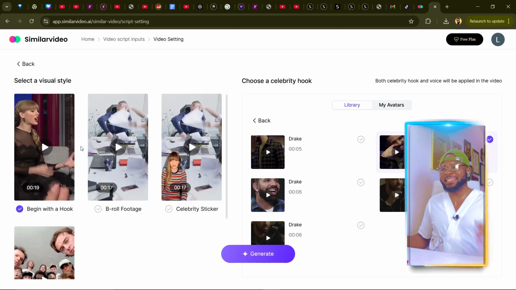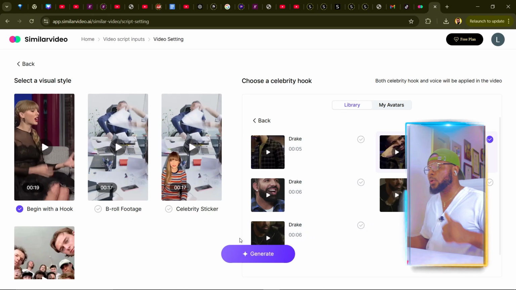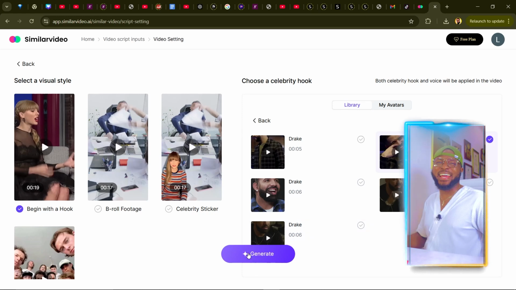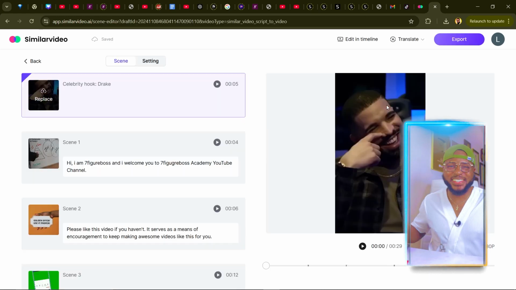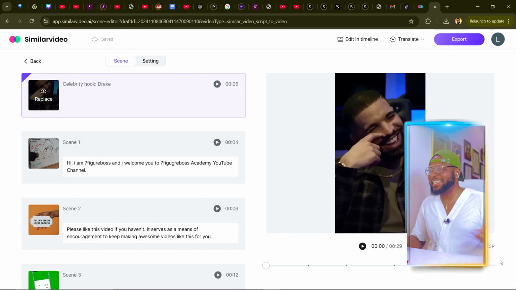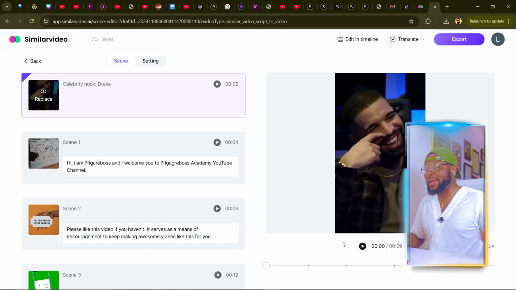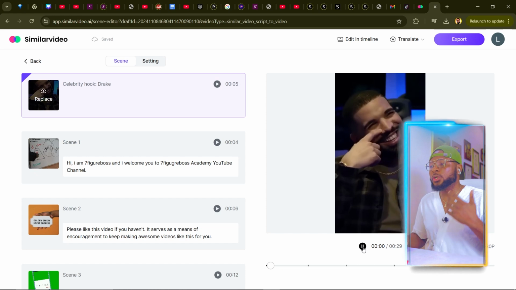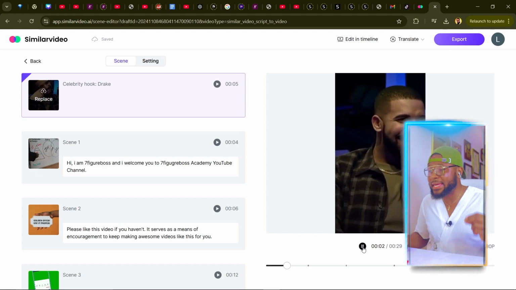So now that I've selected the hook that I want to start with, I'm going to go ahead and click on generate so that the AI will go ahead and generate my video. So now it's done generating the video. Our video is ready, and the next thing we're going to do is to go ahead and play it back and see how it looks, so we'll know whether there's anywhere we can make adjustments.